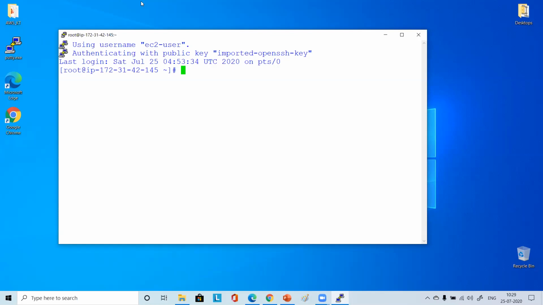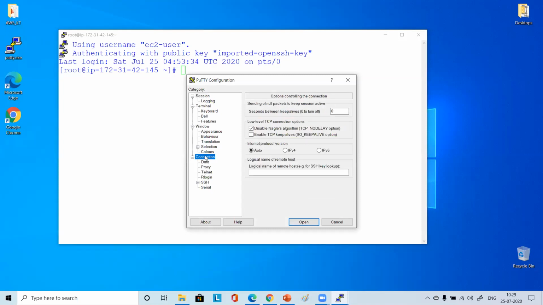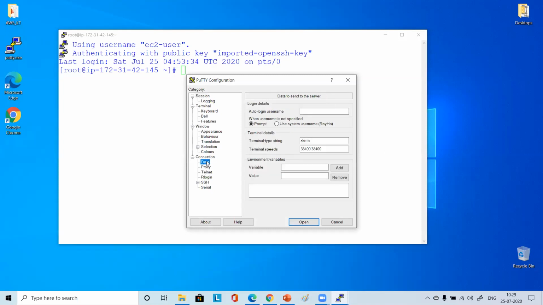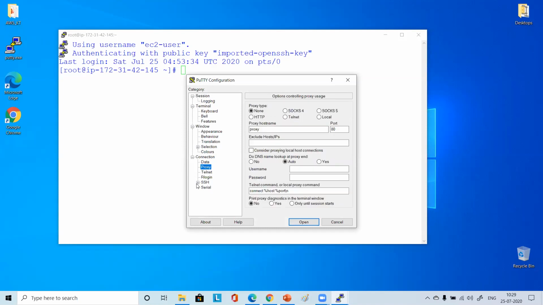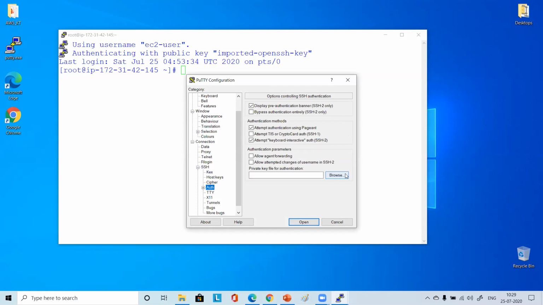So that PPK was there, and now what happened? This machine is the same old one, right? So the public key is already kept in the machine. Now what she did, she just went here, and she had saved the profile. She doesn't have to go to this no connection, SSH and that authentication, and she doesn't have to browse. You know why? Because